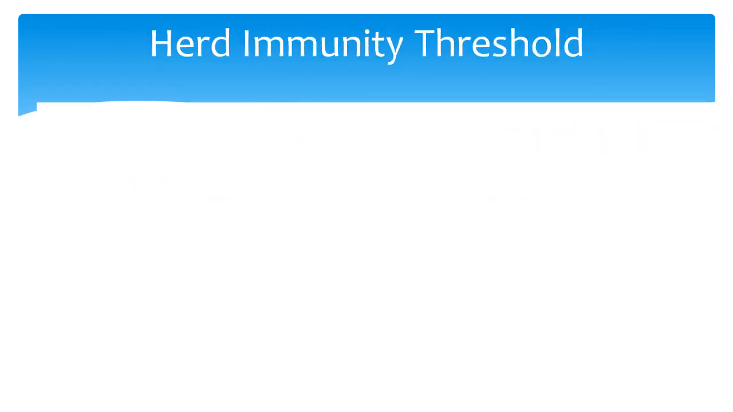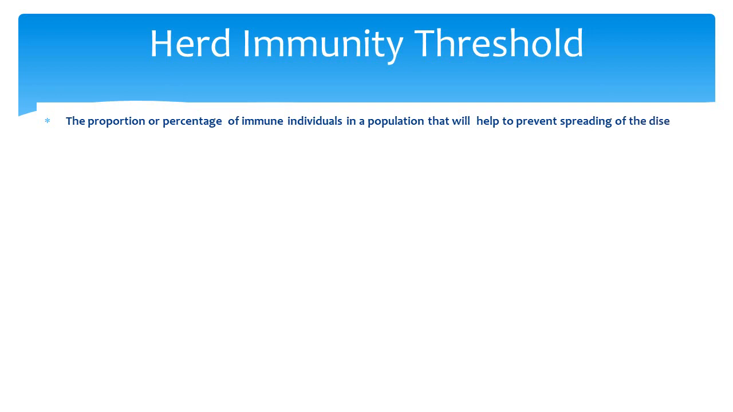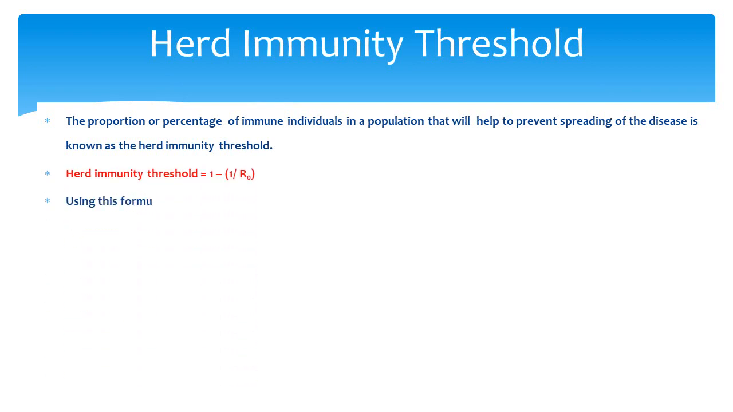Herd immunity threshold is an important parameter. The proportion or percentage of immune individuals in a population that will help to prevent spreading of the disease is known as the herd immunity threshold. That is equal to 1 minus 1 by the reproduction number. Using this formula, the herd immunity threshold for coronavirus is 60%, where the reproduction number is equal to 2.5.